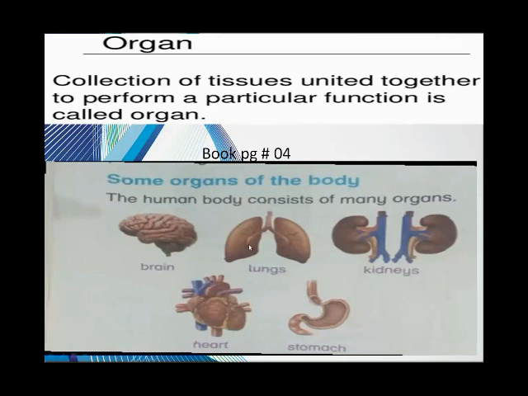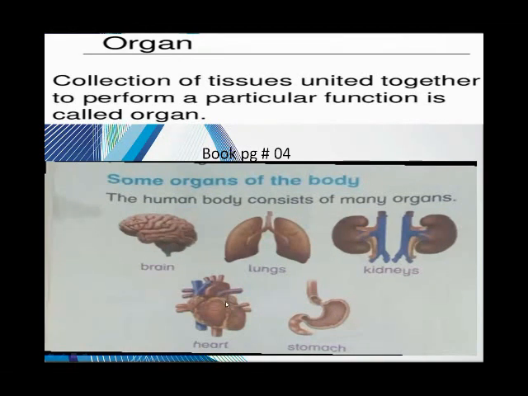Okay, different organs make different systems. Different organs are involved in the nervous system, the breathing or respiratory system, and the excretory system. Kidneys are involved in the excretory system, or we can say the urinary system. The stomach is involved in digestion, and the heart makes the blood circulatory system.